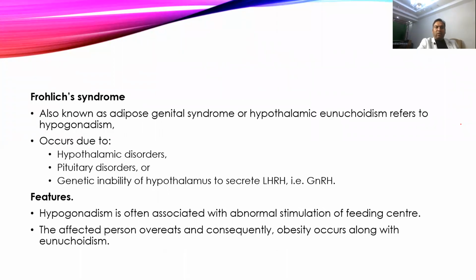This is one condition called Frohlich syndrome, where it occurs because of hypothalamic absence. There is a lack of secretion of LH and FSH. Either it is because of decreased GnRH release, or it is because of damage to the pituitary. This will lead to hypogonadism, where the sexual organ is normal, but hormones are not there, and this person usually eats too much because of abnormal pituitary growth and can develop obesity.